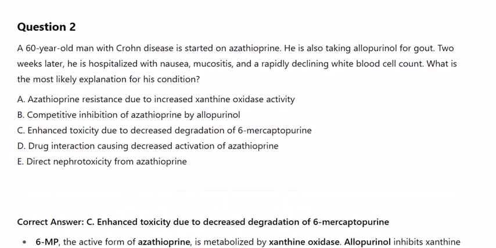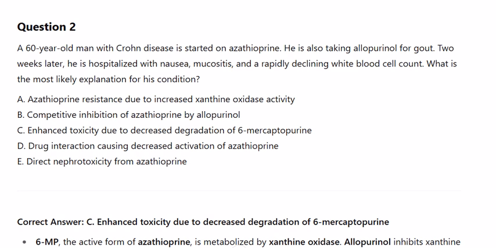Question 2. A 60-year-old man with Crohn's disease is started on azathioprine. He is also taking allopurinol for gout. 2 weeks later, he is hospitalized with nausea, mucositis, and a rapidly declining white blood cell count. What is the most likely explanation for his condition?